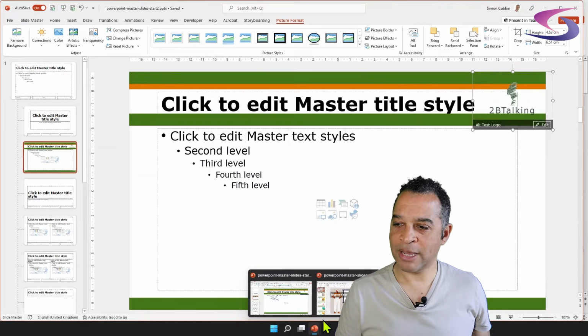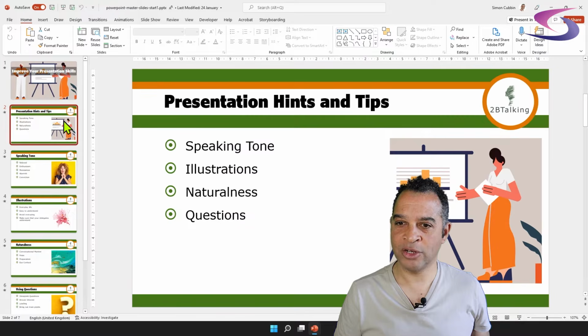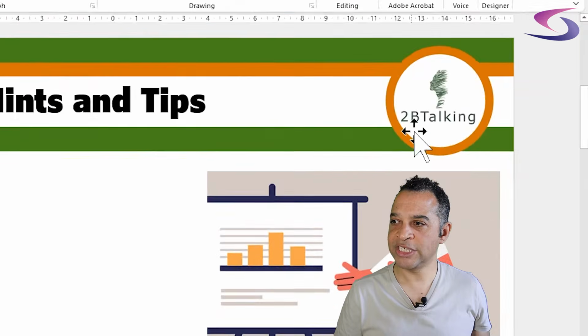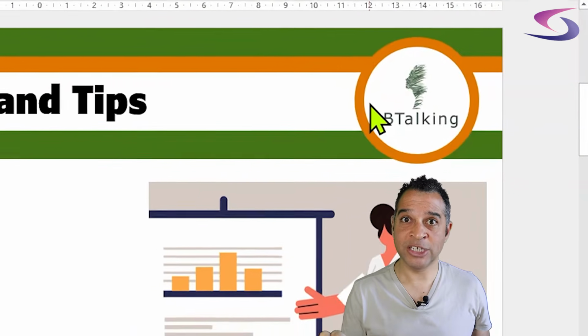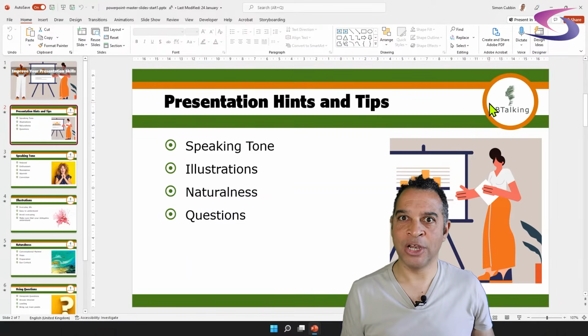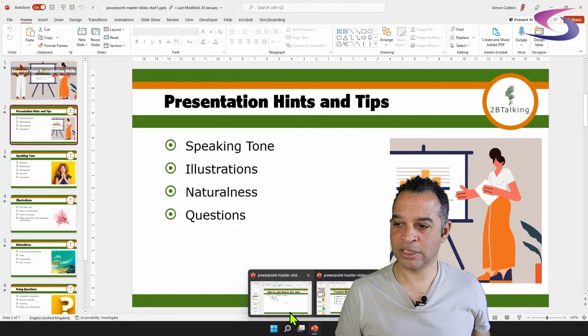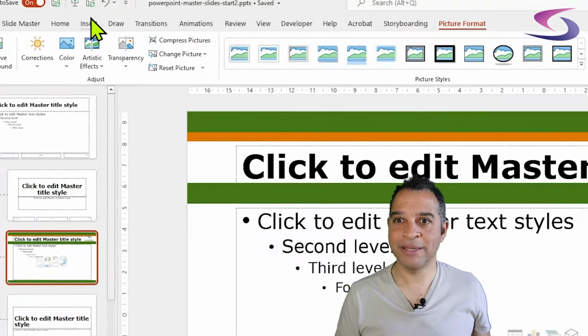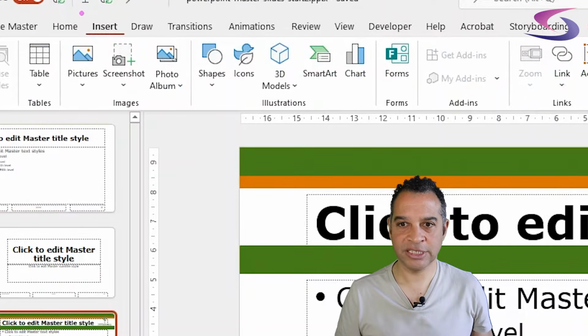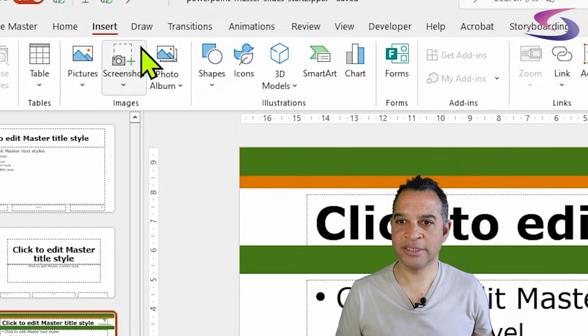Now, if I go back to my other presentation here and have a quick look at one of our slides, you can see the To Be Talking logo is within a white circle, and that white circle has that orange border around the outside. So we're going to do that by layering the logo with a white circle. So if we go back to our presentation, I'm going to insert a shape. I'm going to go to the Insert tab at the top.